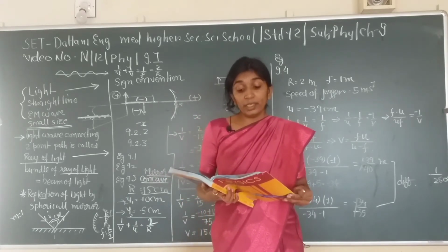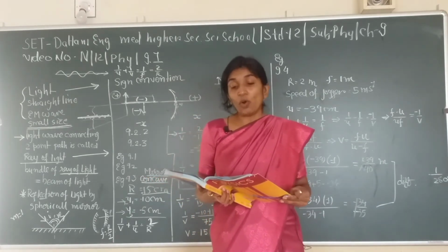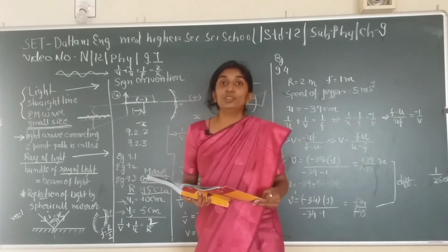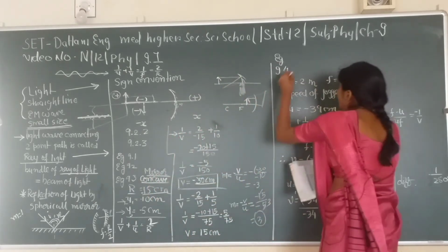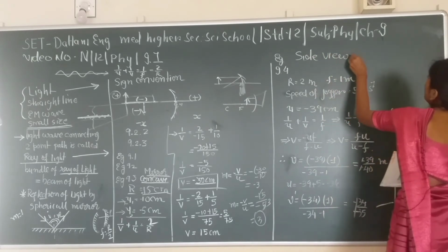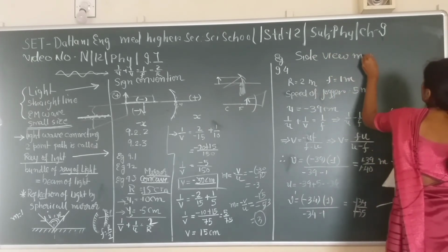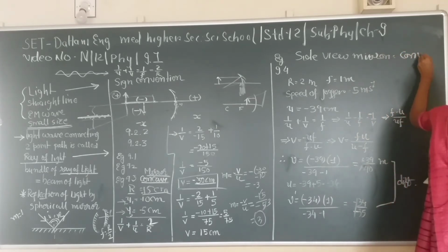Notice a jogger approaching towards you in the side view mirror of radius r is equal to 2 meter. So you are observing from the side view mirror, and the mirror which is used for this purpose would be a convex mirror, right?